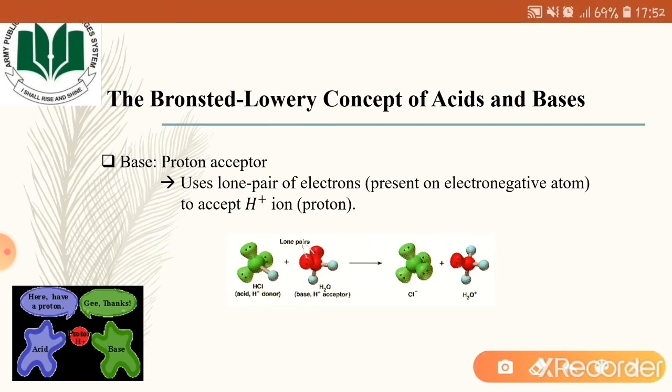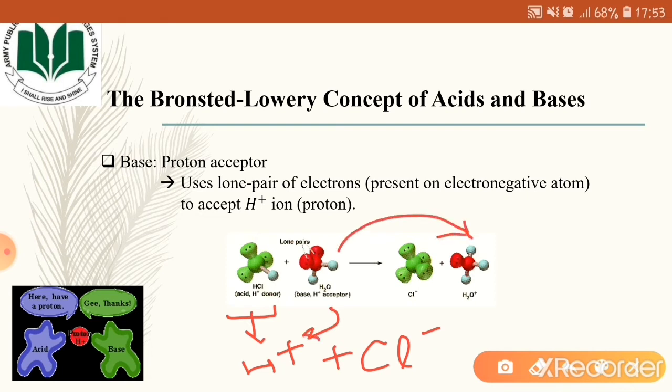Now you may see here that hydrochloric acid is generating the hydrogen ion and the chloride ion in the solution. This hydrogen ion was taken by the water molecule, and that water molecule is converted into the hydronium ion.